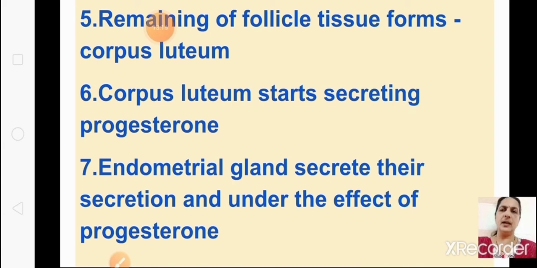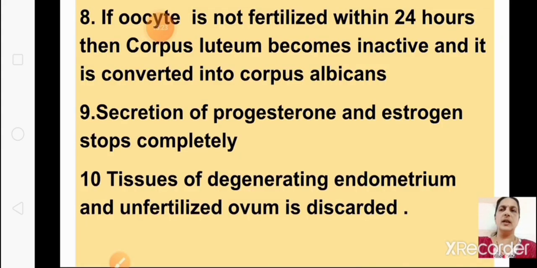Then endometrial glands secrete their secretion under the effect of progesterone. If oocyte is not fertilized within 24 hours, then corpus luteum becomes inactive and it is converted into what? Corpus albicans. Then secretion of progesterone and estrogen completely stops.